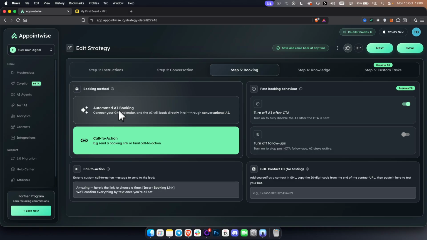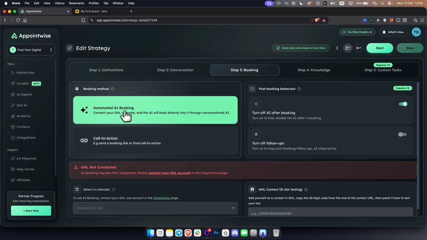And what this does is it also enables your customers to have less friction, okay? If you're just sending a booking link, they will have to go through the booking link. This way, you book the call for them. They get the notifications and everything through, okay? And as you can see here, you have a call to action. So when there is going to be a call to action, you just simply click here, right?